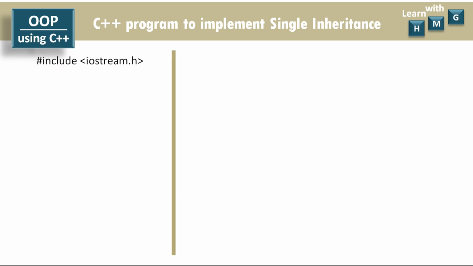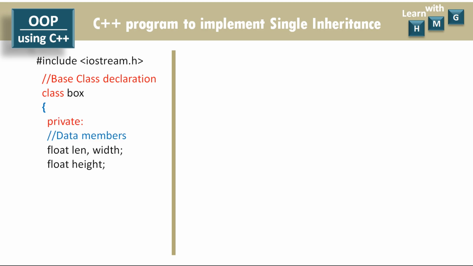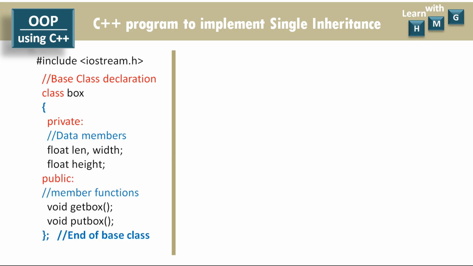As usual, you include the iostream.h header file. Now let us start the base class declaration. The name of the base class is box, beginning of the class. In the private section, the data members length, width and height are declared. These are the three dimensions of any box, and these are of integer type. In the public section, the member functions are declared. Two member functions are declared: one is getBox and another is putBox. The getBox function will accept the three dimensions of box, that is length, width and height, and putBox will display the three dimensions of box.